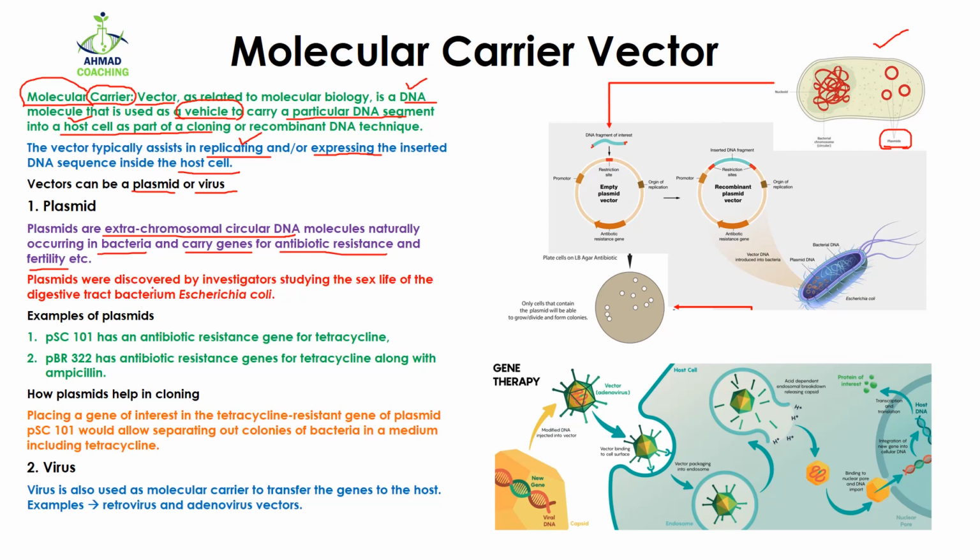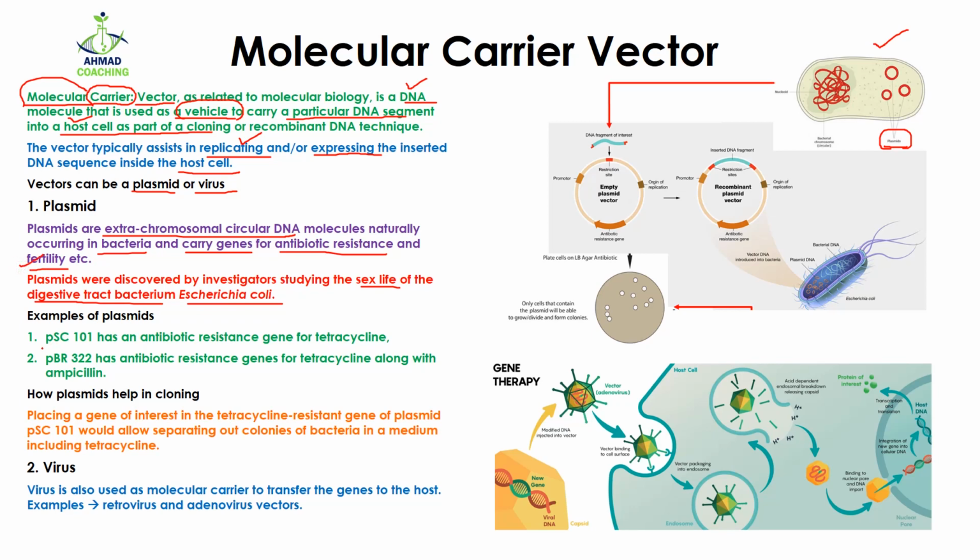Plasmids were first discovered by the investigators when they were studying the sex life of the digestive tract bacterium Escherichia coli. So they discovered that Escherichia coli has this plasmid which is related to fertility. We can take the example of plasmid.